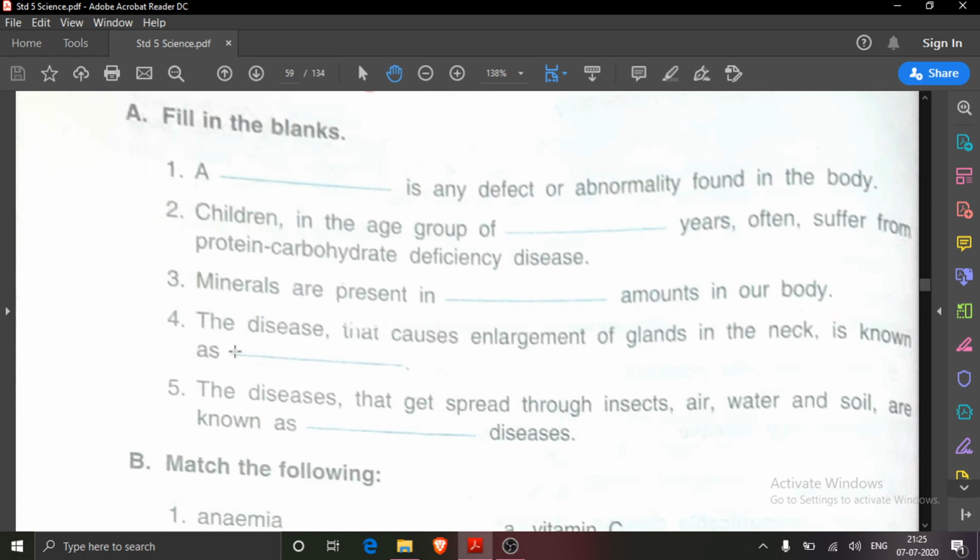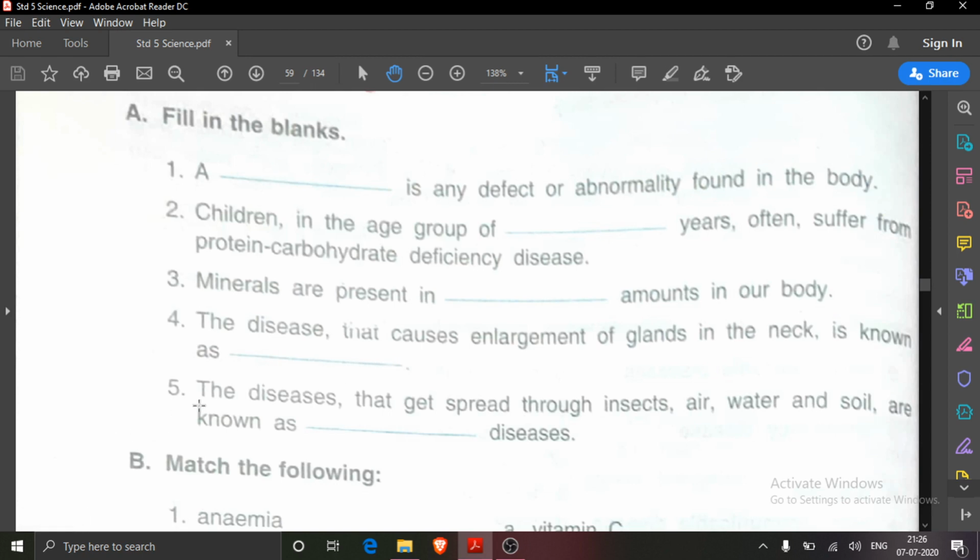Goiter's spelling: G-O-I-T-R-E. Goiter is caused due to lack of what? Iodine, I-O-D-I-N-E.